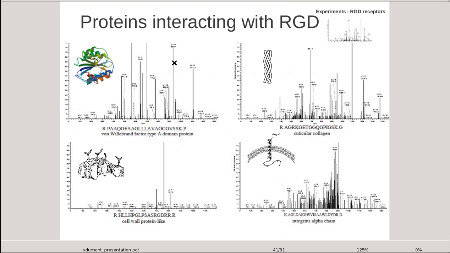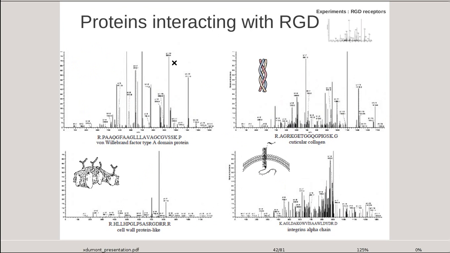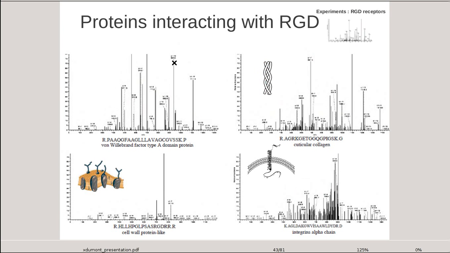First one, von Willebrand factor A domain proteins, are implied in cell adhesion and formation of multi-protein complexes. Second one, collagen, which plays an important role to maintain the structural cell integrity. Third one is the cell wall protein-like family. And last one, integrin alpha chain, which was already supposed to play a role in stress response.